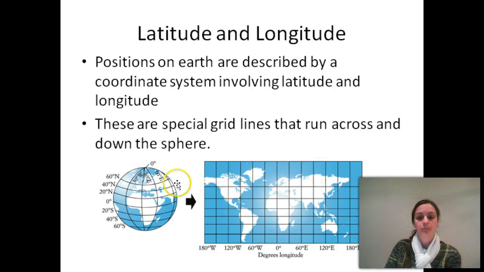You can see we've got 2 examples down the bottom here, one that's the sphere of the Earth, and one that's a flat picture of it. Some of you from geography would know that the longitude lines sometimes change direction a little bit, but we'll get on to that later.